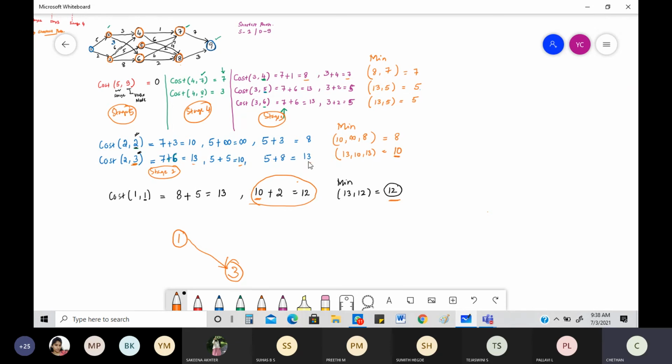Which one had the minimum? The minimum you had from 3 was with regard to this one. What is this one representing? This is representing from 3 to 5. What is 3 to 5? 5.